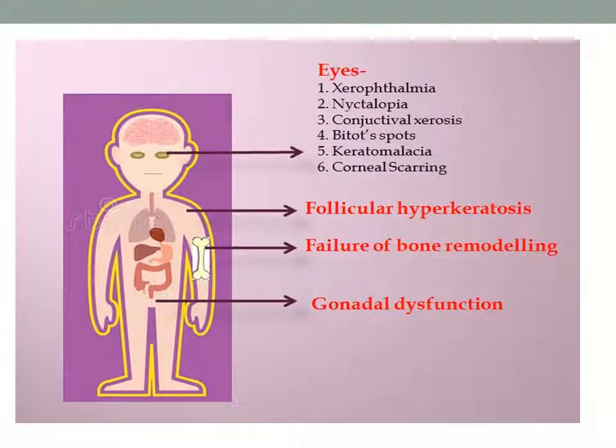In short, deficiency signs and symptoms of vitamin A include xerophthalmia, nyctalopia or night blindness, conjunctival xerosis or dryness of the conjunctiva, and Bitot spots. Bitot spots are bilateral, oval, triangular or sometimes irregularly shaped spots that we can observe in the eyes. Keratomalacia, softening of the eye contents, corneal scarring, and then permanent blindness also may occur. Other than ocular signs and symptoms, follicular hyperkeratosis, failure of bone remodeling and gonadal dysfunction also can be observed.